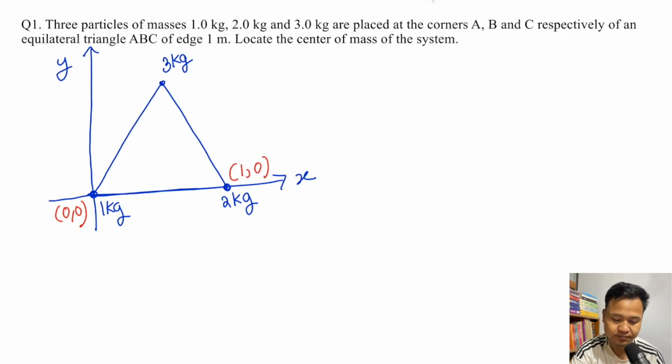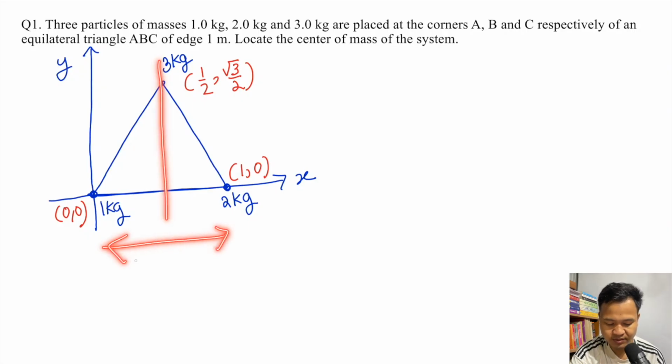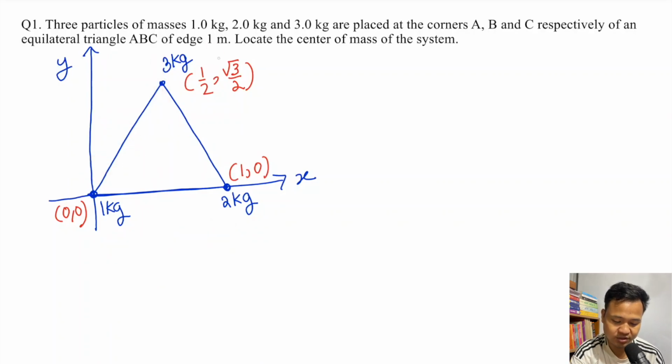And the 3 kg mass will be at 1 by 2 comma root 3 into 1 by 2. The height of an equilateral triangle is root 3 into side divided by 2. The side is 1 here, so it is root 3 by 2. This is the height, the y component. The x component is half of the side, so this is 1 by 2. So now we have the coordinate points.